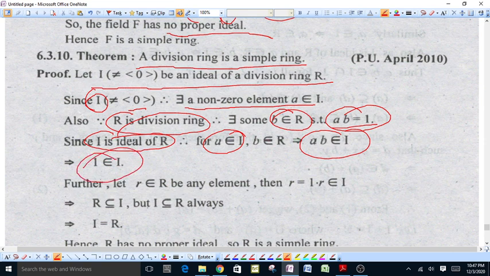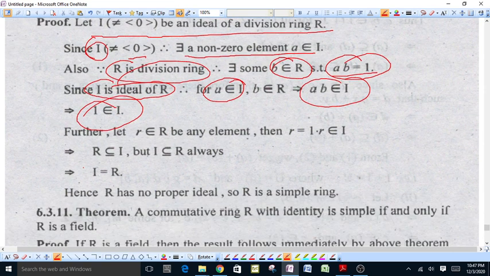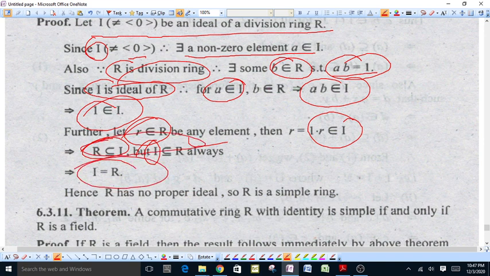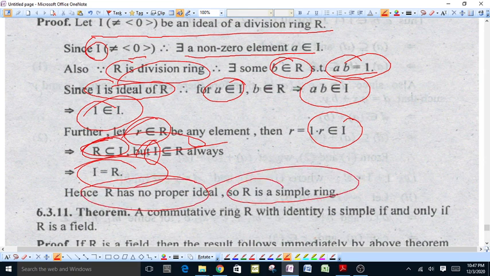So unity 1 belongs to the ideal I. Further, if we take any element r of R, then r can be written as 1 into r, which belongs to I. This means R is a subset of I. But any ideal of a ring is always a subset of R. From these two conditions, I will be equal to R. Hence R has no proper ideals, so R is a simple ring.